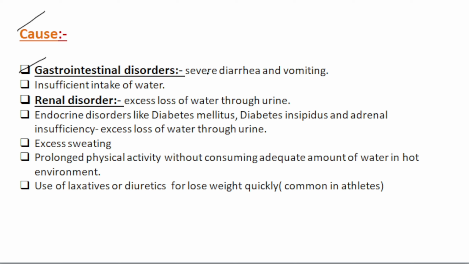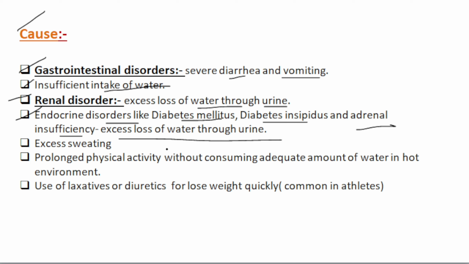Then the causes of dehydration. First, gastrointestinal disorder: severe diarrhea and vomiting occur. Insufficient intake of water. Renal disorder: excessive loss of water through the urine. Endocrine disorders like diabetes mellitus, diabetes insipidus, adrenal insufficiency: excessive loss of water through urine. Excess sweating, prolonged physical activity without consuming an adequate amount of water in a hot environment. Use of laxatives or diuretics for losing weight quickly. It is the most common in the case of athletes.